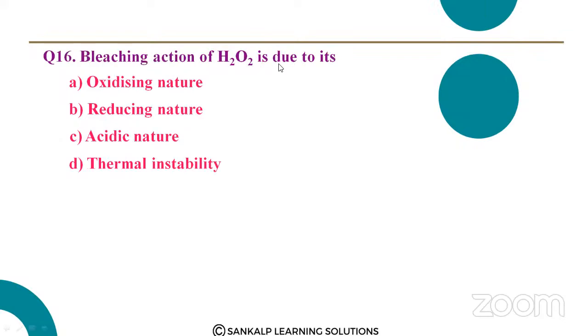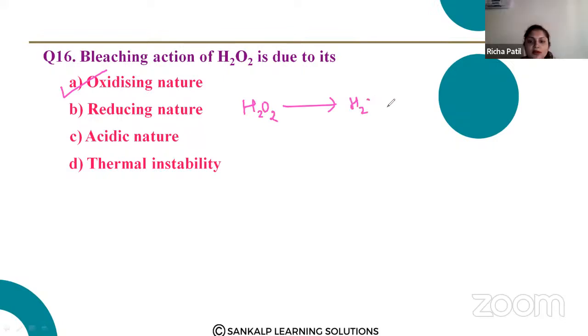Bleaching action of H2O2 is due to its... Option A. Yes, it is due to its oxidizing nature. H2O2 gives you H2O plus oxygen.